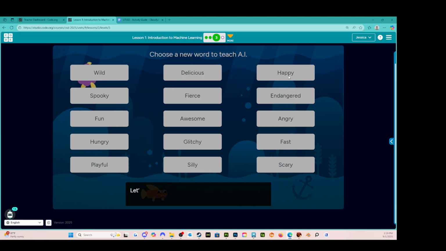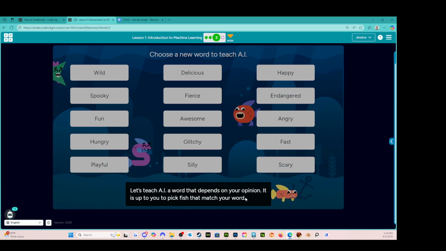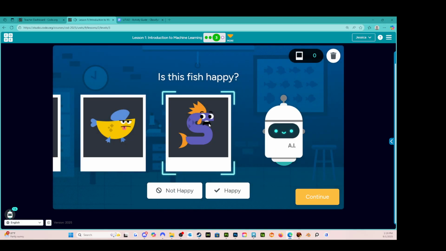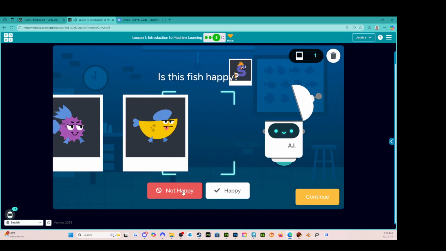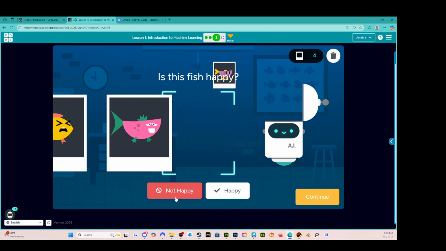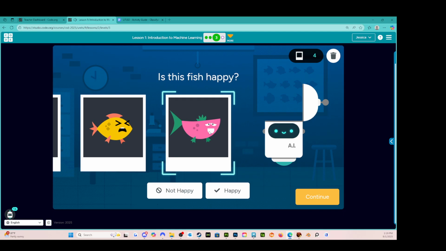I'm going to pick happy fish. So let's teach AI a word that depends on your opinion. It is up to you to pick fish that match your word. All right, so I'm going to be picking fish that I think are happy. So, not happy. No. Sure. No. See, this is where we get